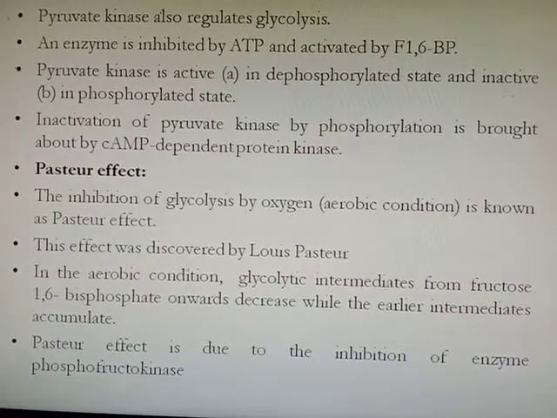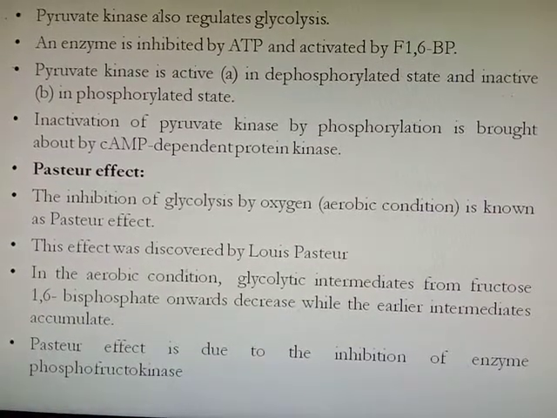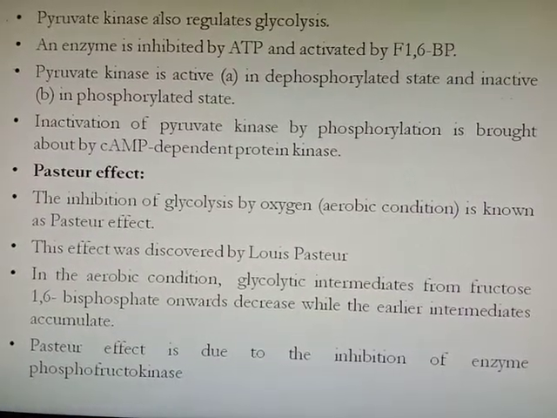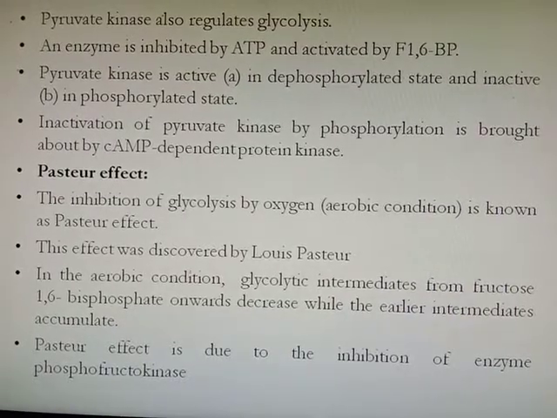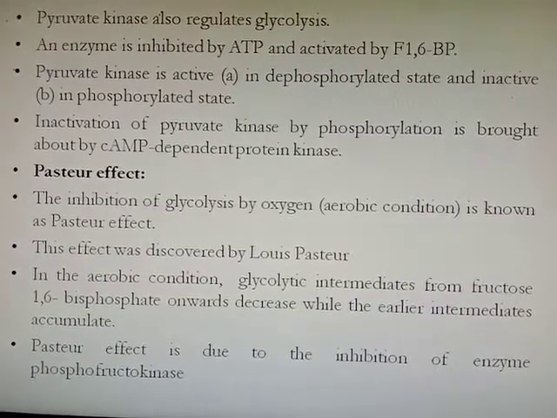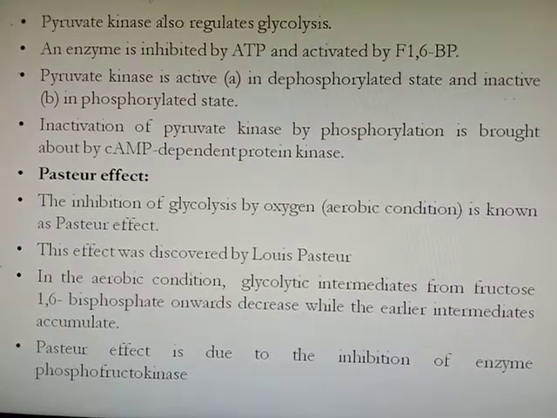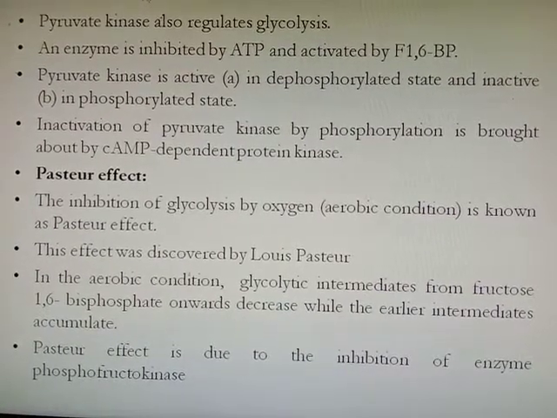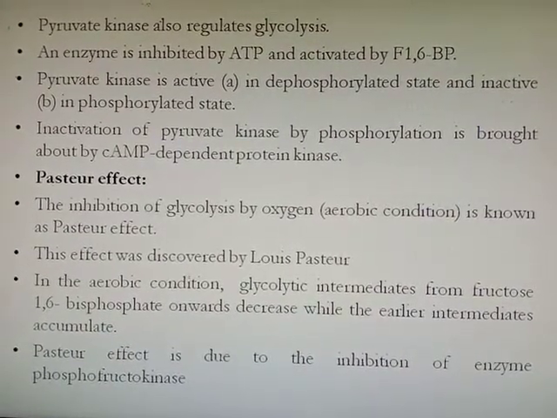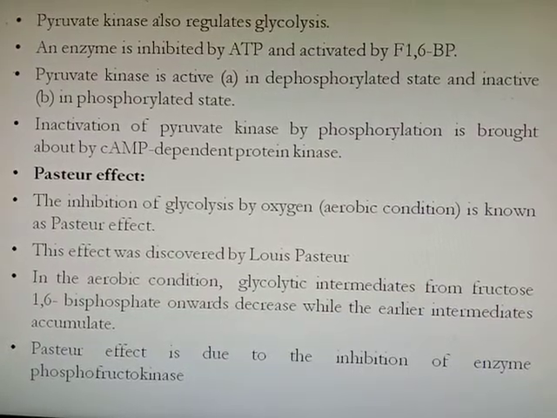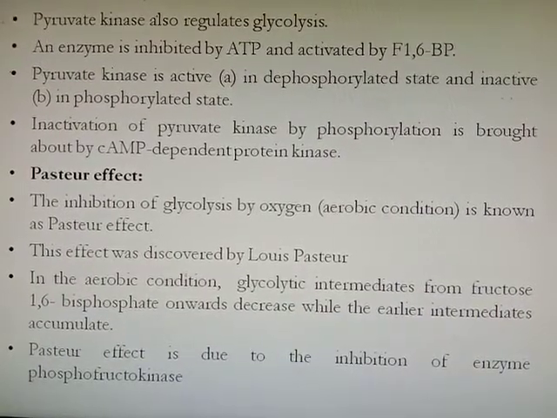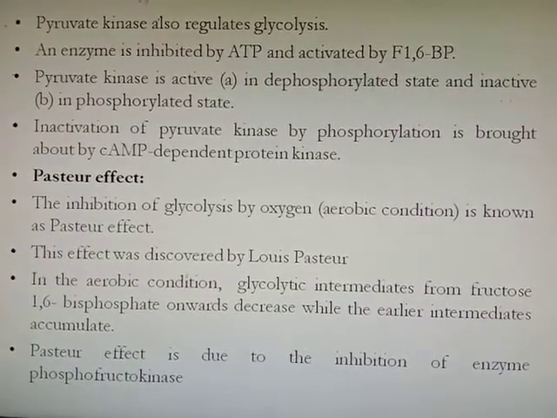When phosphorylation of pyruvate kinase takes place, then it becomes inactive. The inactivation of pyruvate kinase by phosphorylation is brought about by CAM dependent protein kinase, means the protein kinase enzyme will phosphorylate the pyruvate kinase to convert it into B form, which is the inactive form.